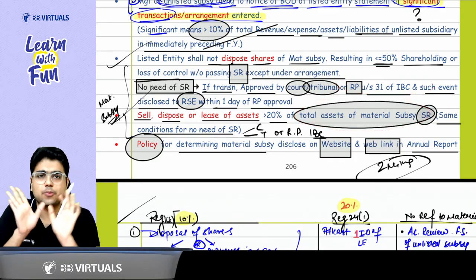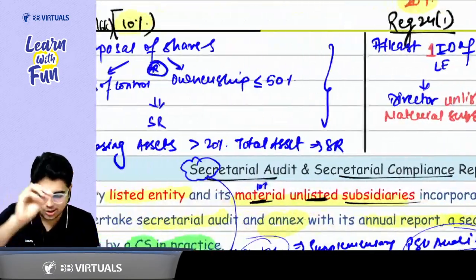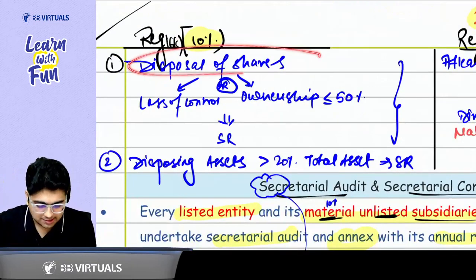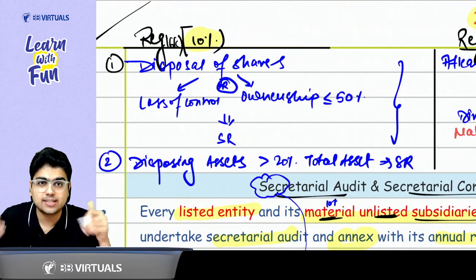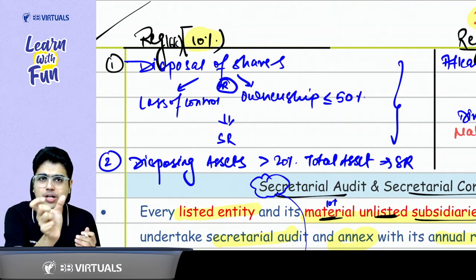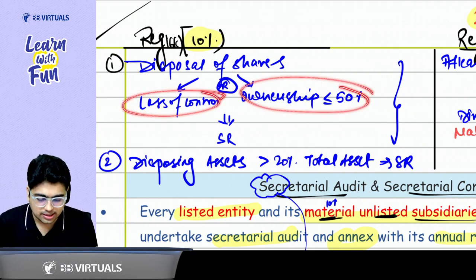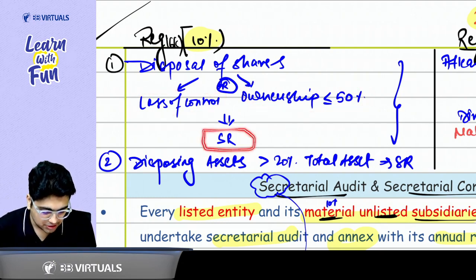Two material subsidiary points were very simple. In case you are losing control, in case you are disposing of the shares of the material subsidiary such that after disposal your percentage of holding will be 50% or less, or you will lose the control, you need to pass a special resolution.